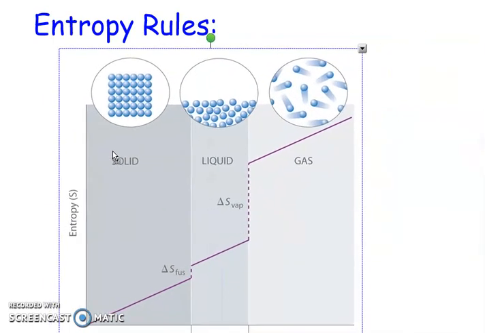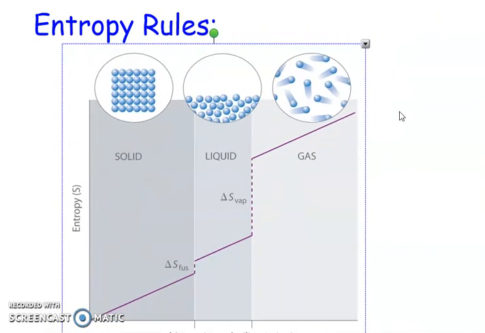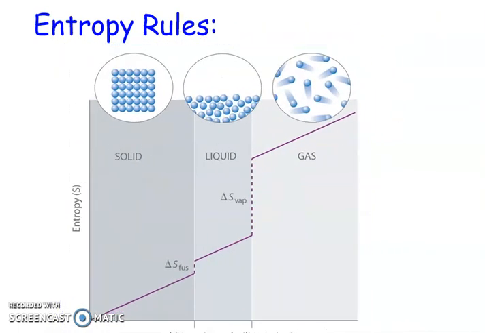Even if the state of matter does not change, the entropy will change as the temperature of your system changes. So as I increase the temperature of a solid, its entropy is increasing, because those particles are moving faster and faster, there's a little bit more disorder there. It's not as big as when a phase change actually takes place, but it is still changing the entropy. So within a single state of matter, having a higher temperature will also increase the entropy.